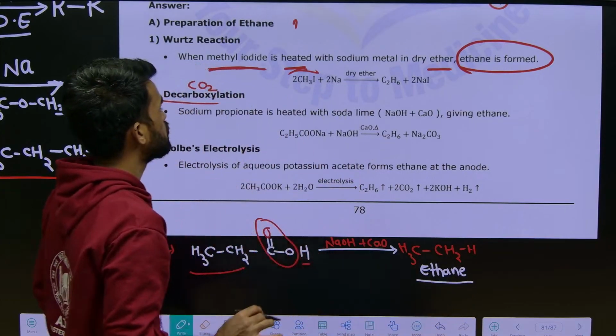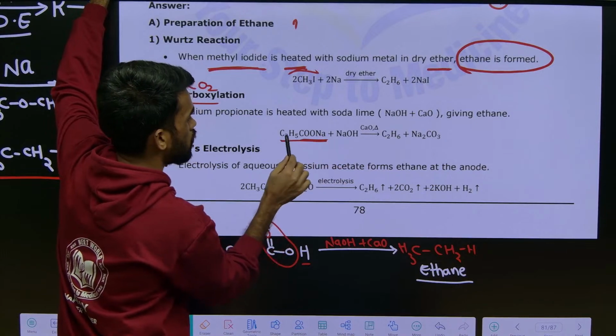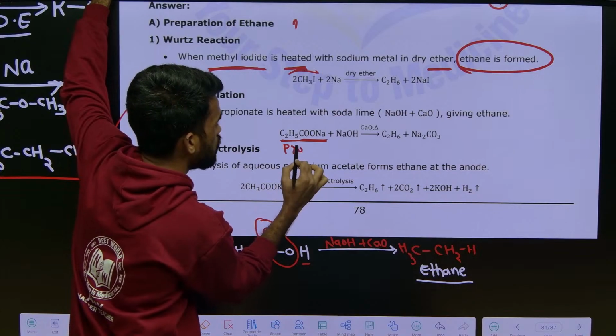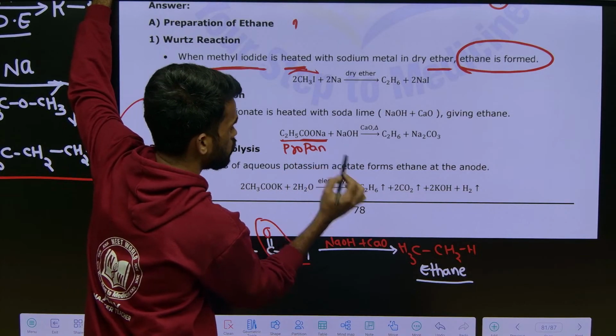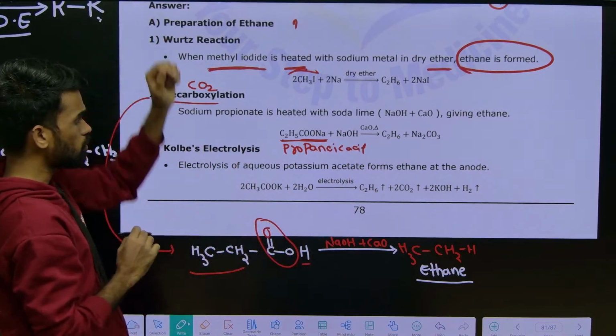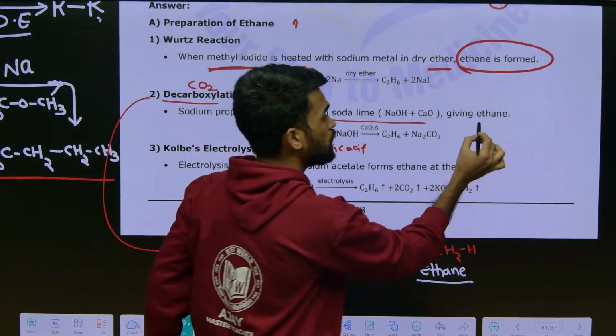So that's it. See, there is an ethyl group and one carboxylic acid. How many carbons are there? 2 plus 1, 3 now. So you can say it as propanoic acid. Propanoic acid, upon treating with soda lime under heating condition, gives ethane.